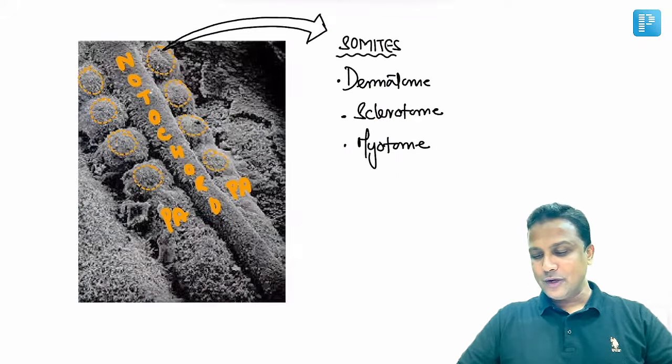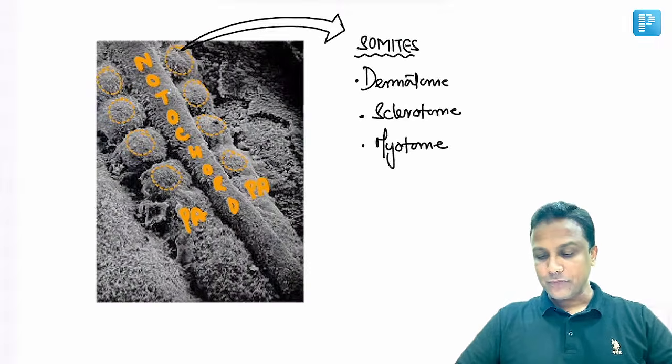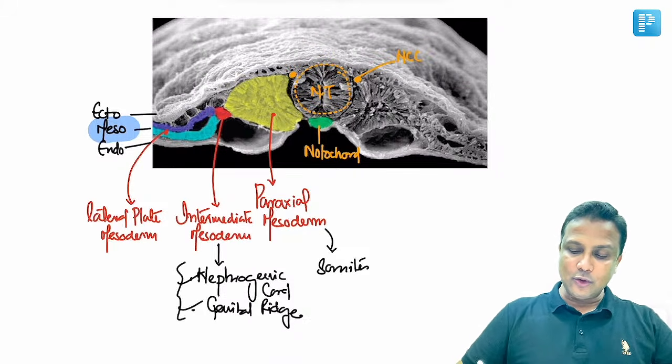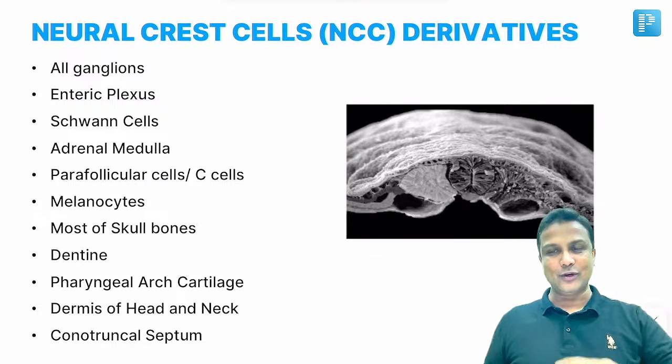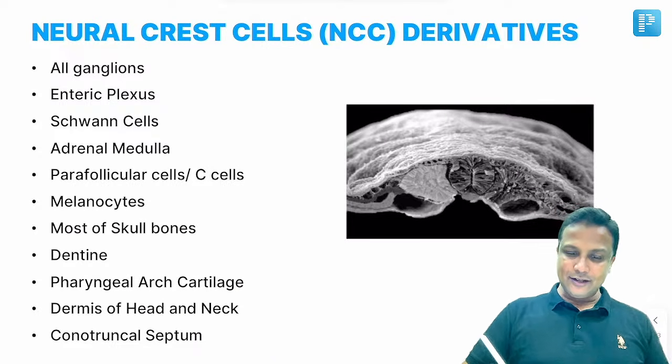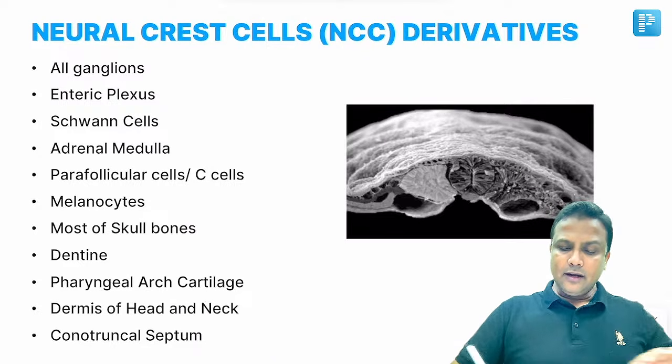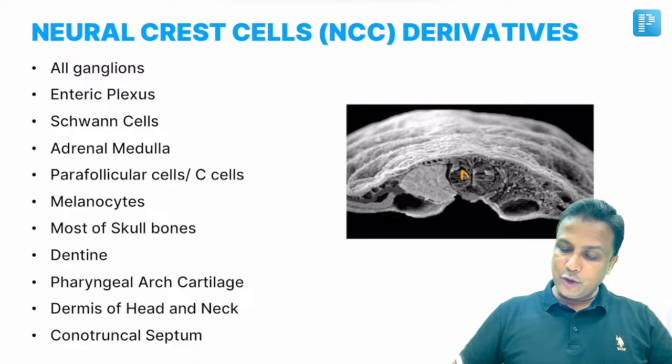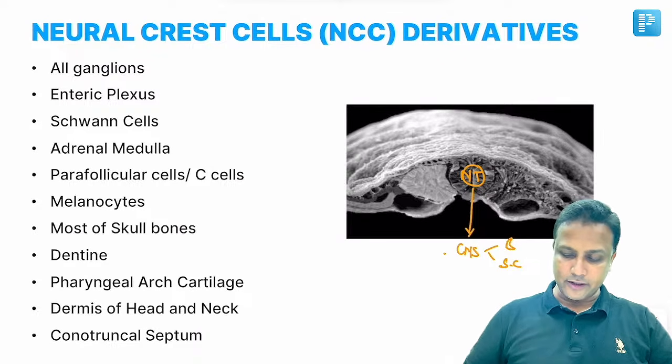Is it okay? Now, once you are done with this one here, in the exam, they have already given neural crest. Neural crest, what will be the derivatives? It is like a nonsense list. You need to memorize the entire list. What will be the derivatives of neural crest? Remember one thing, the neural tube, sir, is the one which is going to form your central nervous system. That means it includes your brain as well as the spinal cord here. So the neural crest will obviously form the peripheral nervous system.